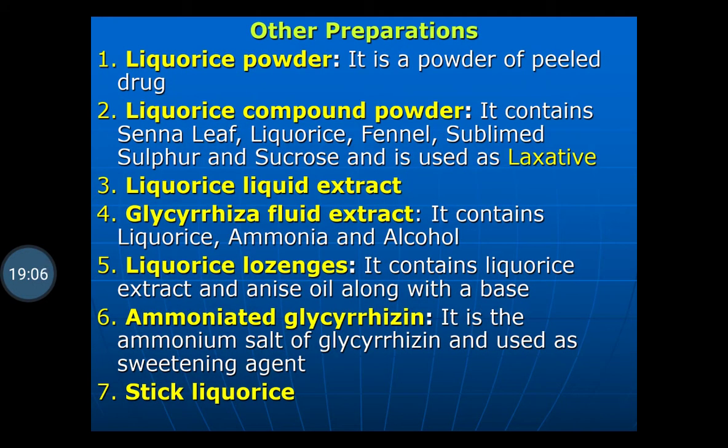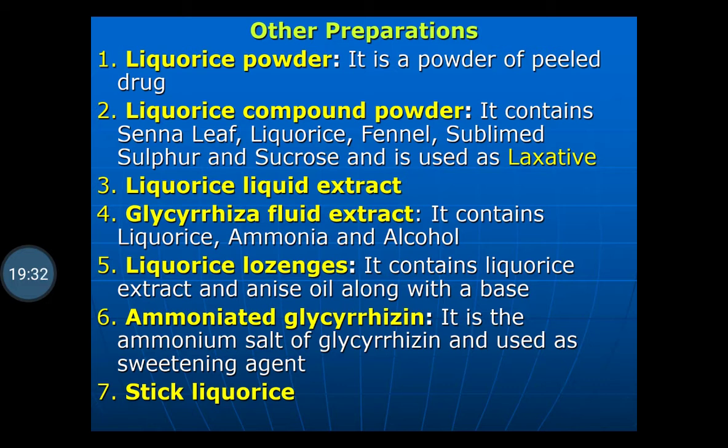Licorice powder is a simple powder of the peeled drug. Licorice compound powder contains senna leaf, licorice, fennel, sublimed sulfur, and sucrose, and it is used as a laxative.